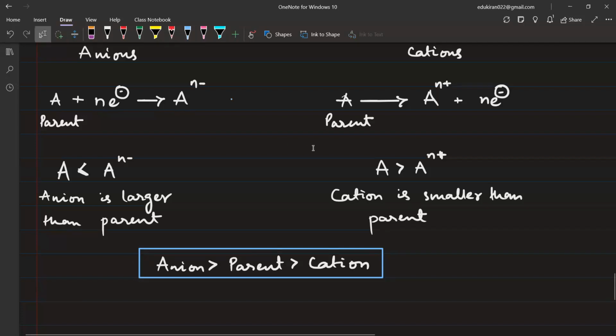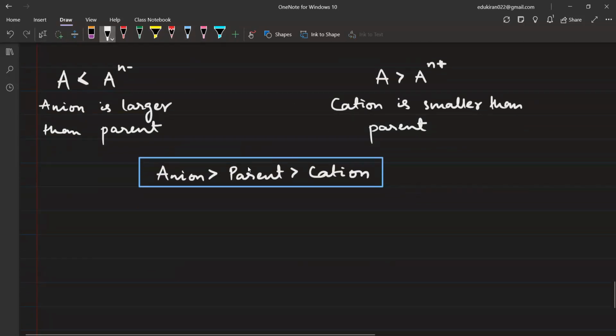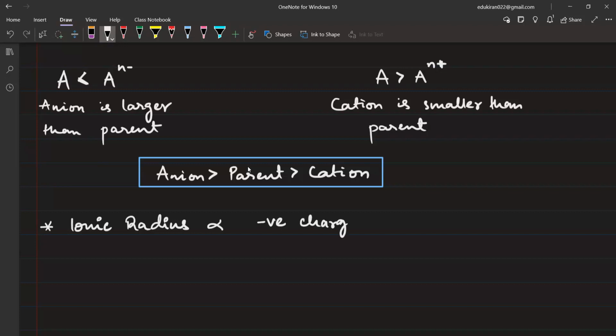Also, another thing we can write, for ionic radius. It is directly proportional to the negative charge, since the ionic radius will be larger if we have more negative charge, and it is inversely proportional to the positive charge. Is that right? Yes or no? Please tell me. Yes, sir. Okay. Now, next point.